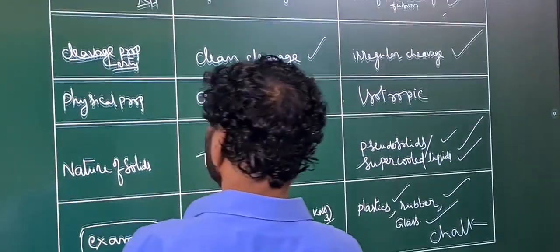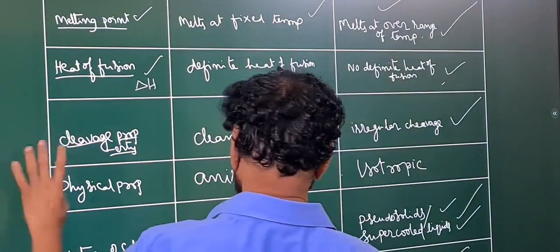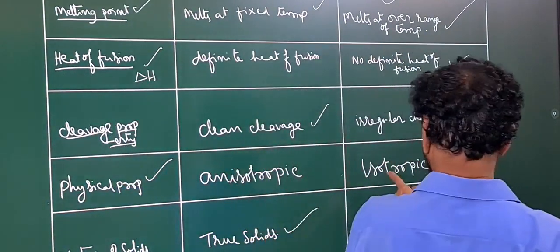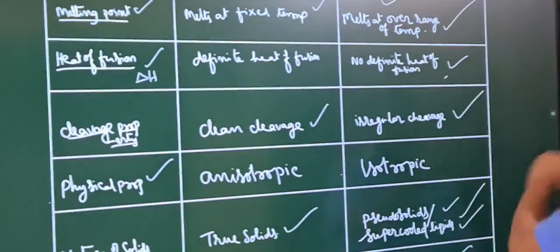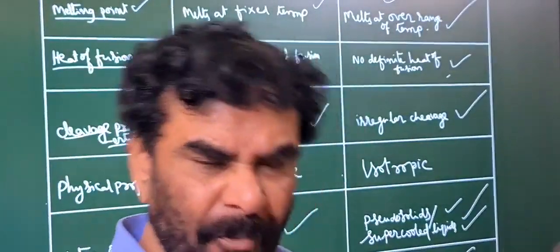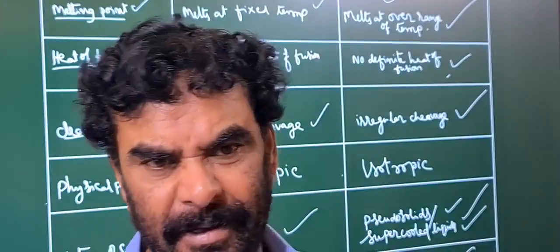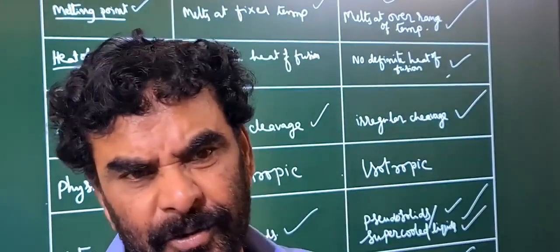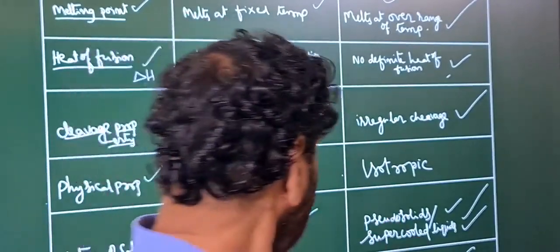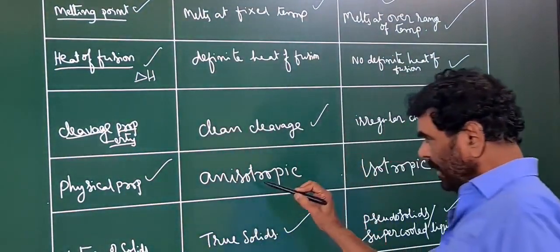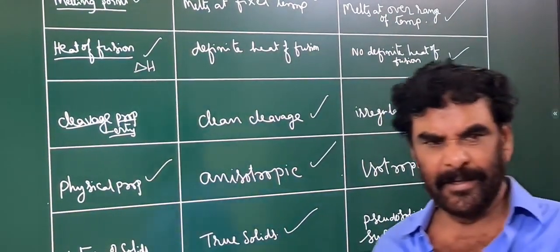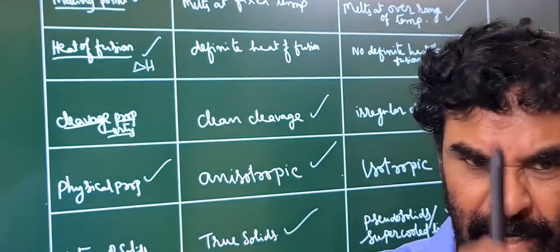And now one thing we left, the physical properties of these. These are anisotropic, these are isotropic, anisotropic, isotropic, anisotropic. That is the term we use for crystalline solids and amorphous solids. See here, the physical properties of the crystalline solids. I am talking about the crystalline solids.